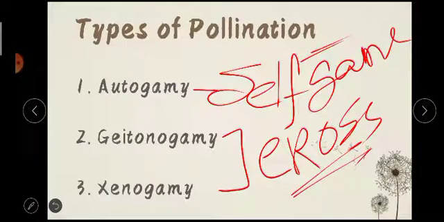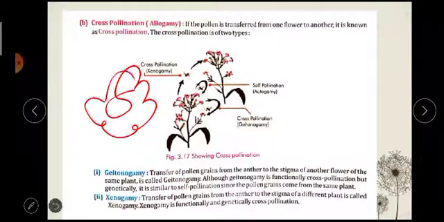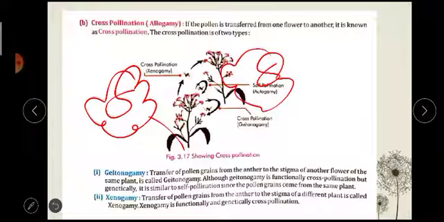Okay, these two are called cross-pollination. Now why are these two called cross-pollination? First let us know what cross-pollination is. If the pollen grains from one flower are transferred to another flower, then it is called cross-pollination. Earlier it was the same flower. Now suppose this is a flower and this is another flower, and the pollen grains from this flower are transferred to the stigma of the other flower, then it is called cross-pollination. It is not necessary whether the flower will be on the same plant or on a different plant, both cases are called cross-pollination.